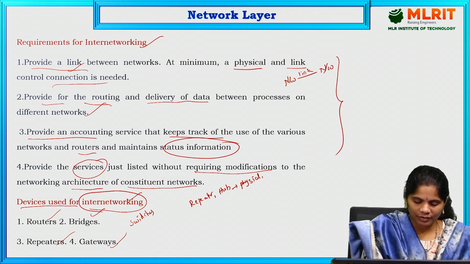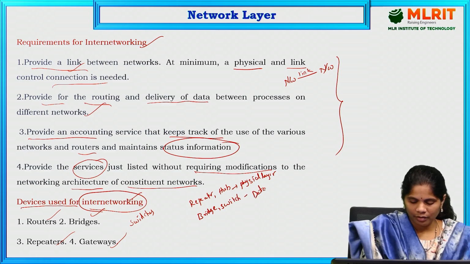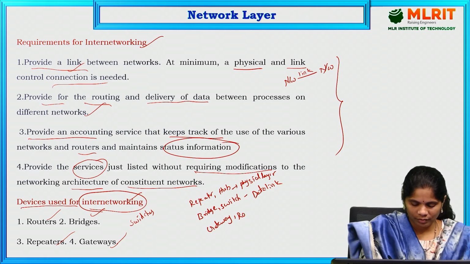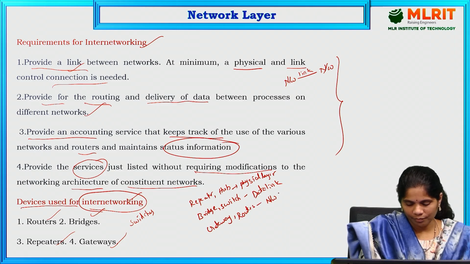The next ones, bridge and switch, come under the data link layer. And the next ones, gateway and routers, come under the network layer.